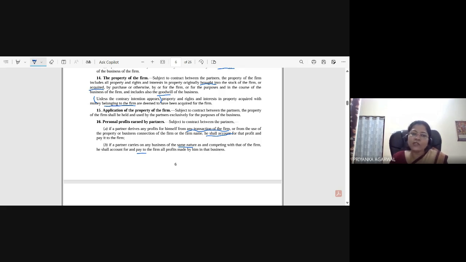Upon dissolution only, the property will be shared between the partners, like the example which I have given you in the Indian Contract Act. But if the agreement itself mentions that even upon death the firm will not be dissolved and will continue with the remaining partners, then in that case the premise is still the partnership firm's property.